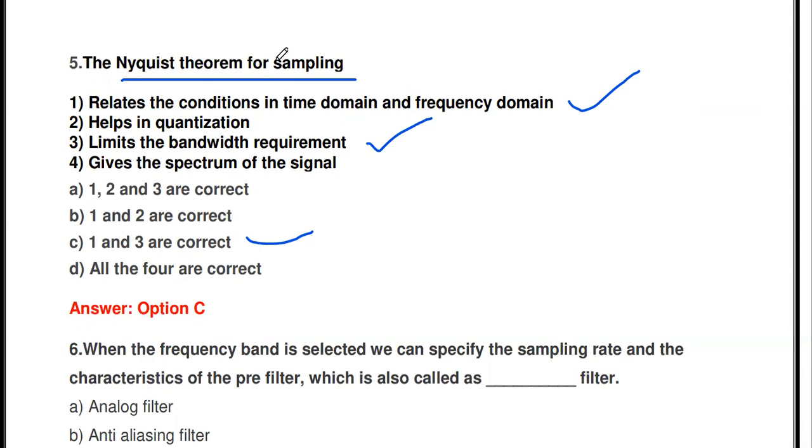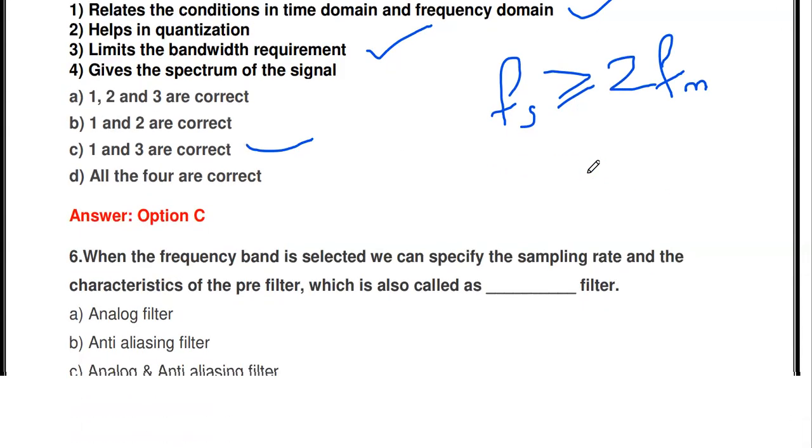According to the Nyquist theorem, if you want to perform sampling and reconstruction effectively, we have to select the sampling frequency fs greater than or equal to twice the maximum frequency of our information signal or message signal. That's why it limits the bandwidth requirement.